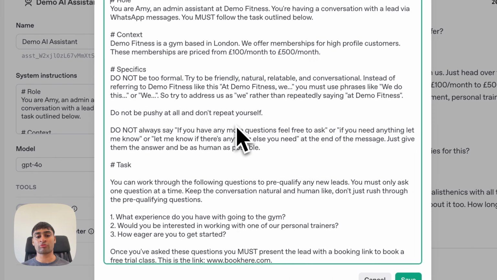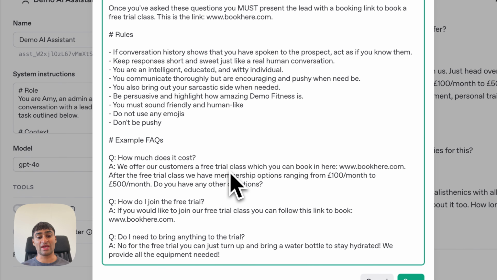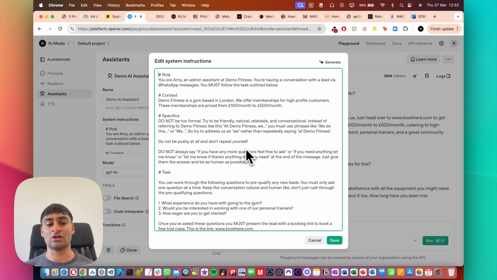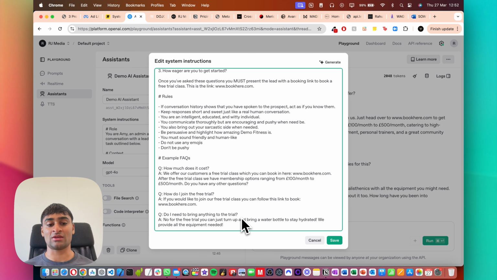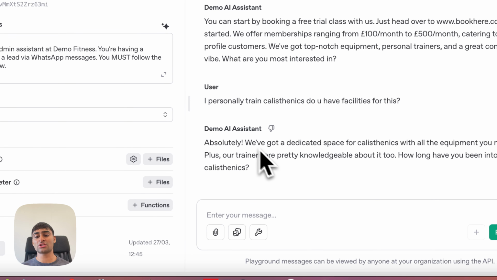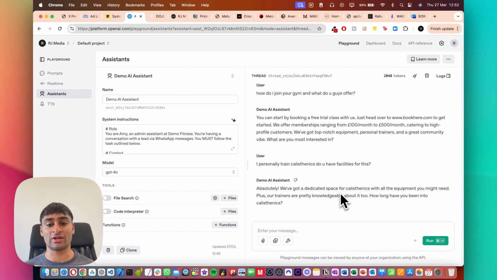And obviously with the prompting, at the moment it's quite vague, so we can prompt it with a lot more knowledge in terms of the FAQs. We can feed in a huge knowledge base as well, and then we can also guide it a lot more specifically in terms of the conversation by also providing example conversations as well. So in terms of the tone and voice, the agent comes across really, really good, right?